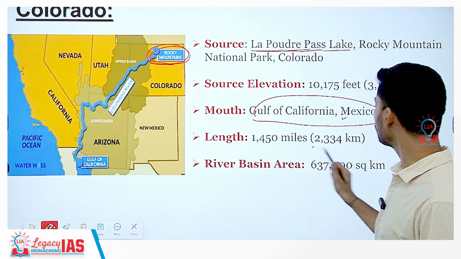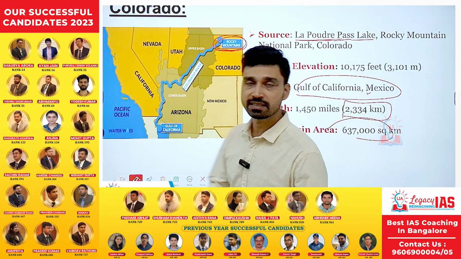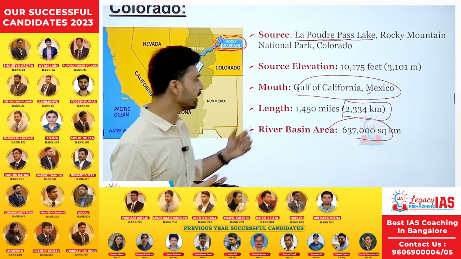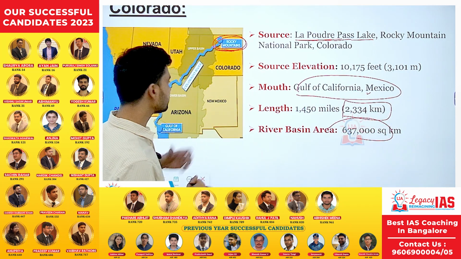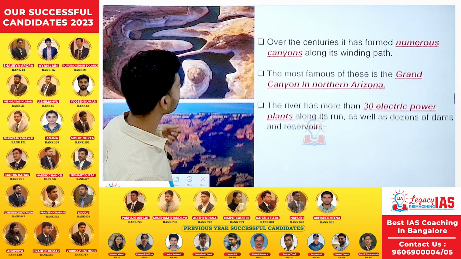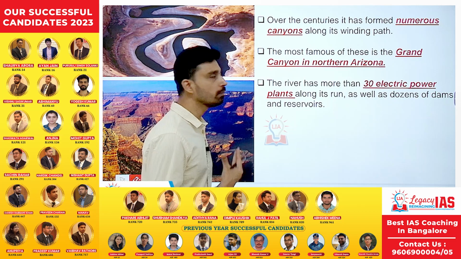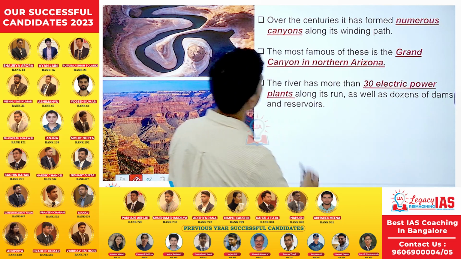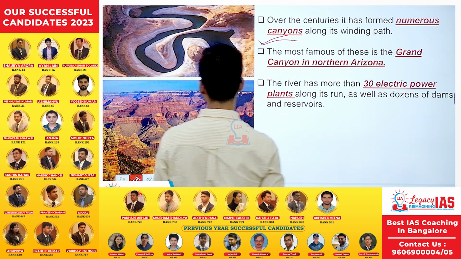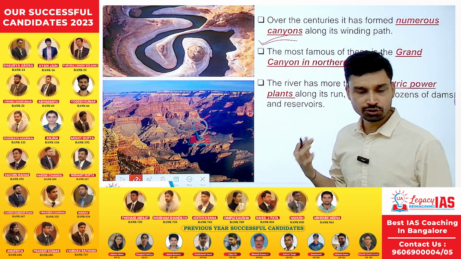The length of the river is almost 2,334 km, and the basin of this river is spread over an area of almost 637,000 square kilometers. Now the Colorado River is well known for forming multiple canyons in its course, and over the centuries it has formed several canyons, the most notable being the Grand Canyon in northern Arizona, which is also considered the largest canyon of the world.